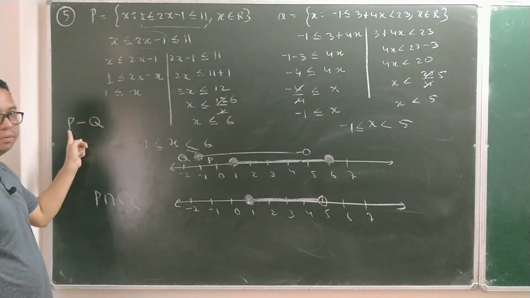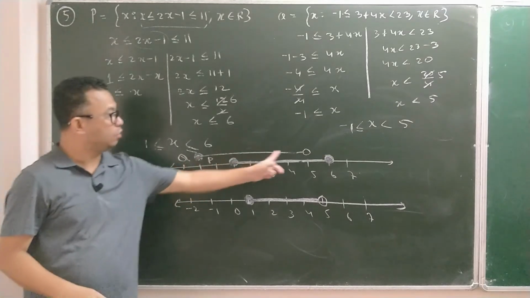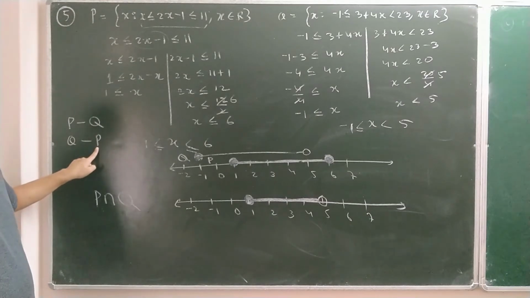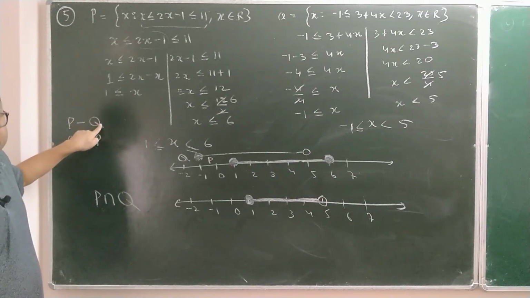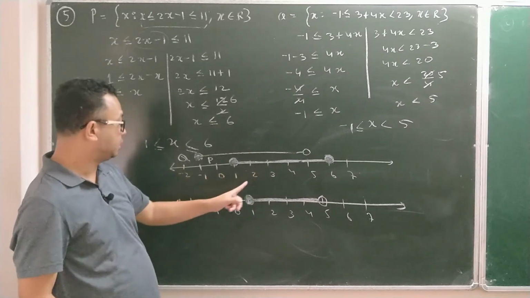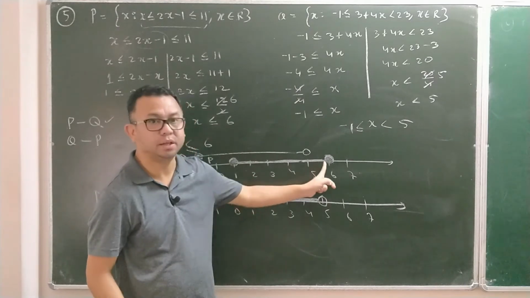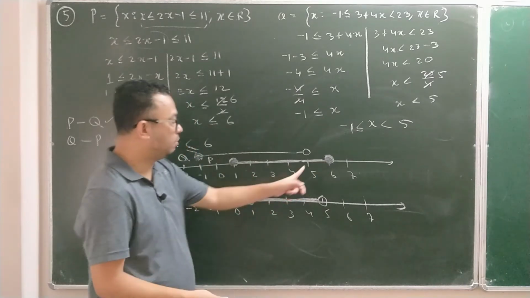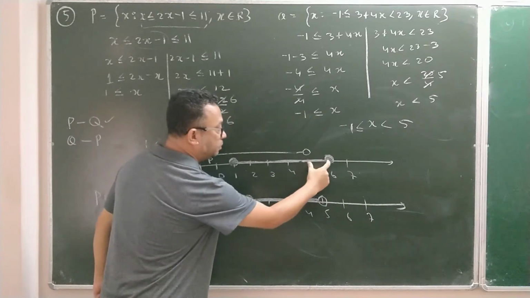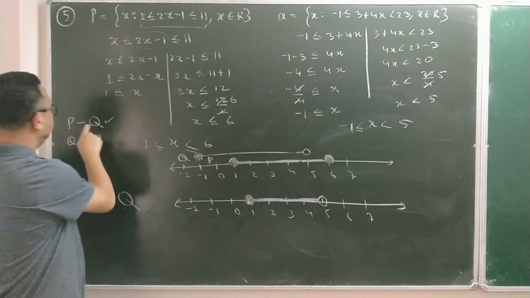Since P is written first. Similarly, if Q minus P is written, it means what is present in Q which is not present in P. Present in Q but absent in P; present in P but absent in Q. Now if you are talking about P minus Q, it means present in P. So what is present in P? This region is present in P, so I will make a number line only from here to here. Only this region is present in P but not present in Q. That is the meaning of P minus Q.